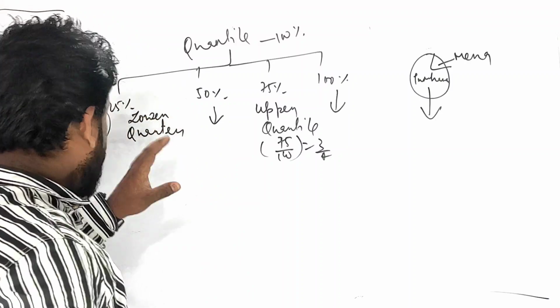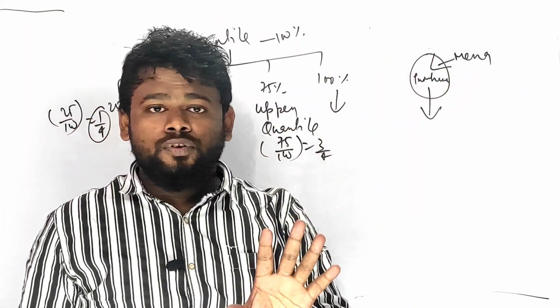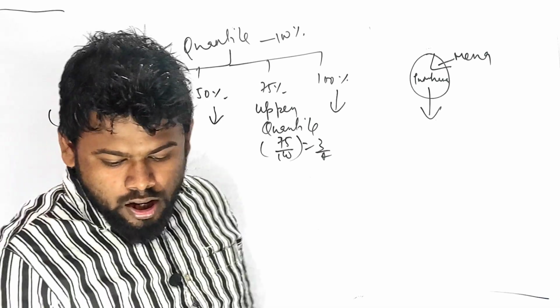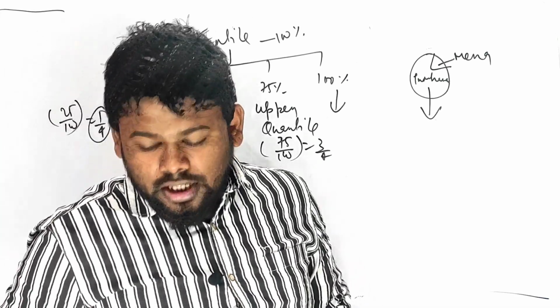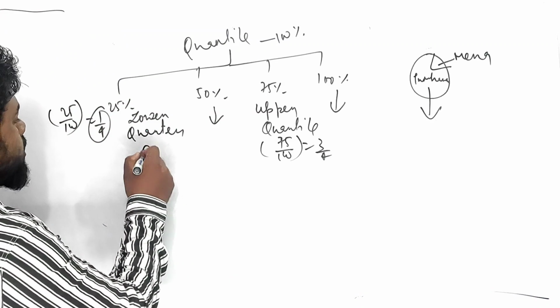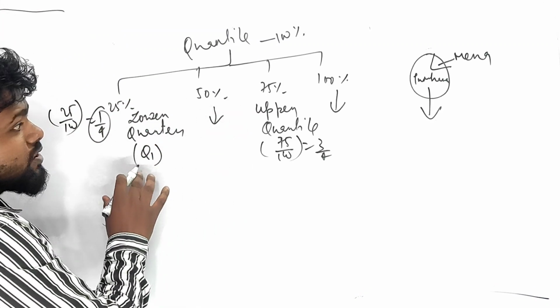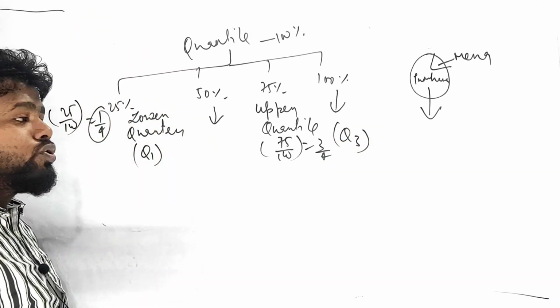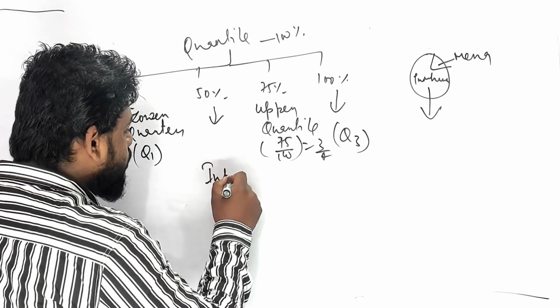And mine is the lower quartile. This is 1/4. So I have got the upper quartile and the lower quartile. The lower quartile is known as Q1. The upper quartile is known as Q3. Is it clear? If I ask what the interquartile will be, intermediate quartile.